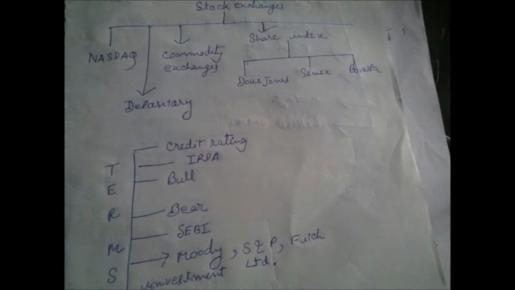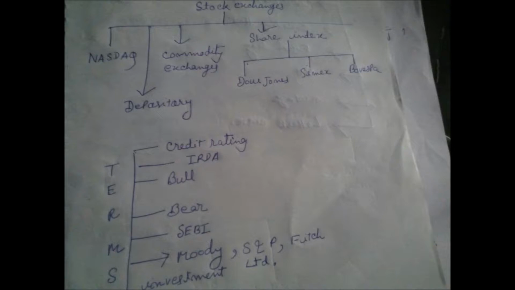But in the case of foreign, there are different kinds of share index which are world famous, like Dow Jones, Nikkei, Bovespa. Type on the net the different share indexes across the world. Try to remember the share indexes of main countries like Germany, Brazil, China, France. In this way, make a list of the different share indexes existing in India and foreign markets.